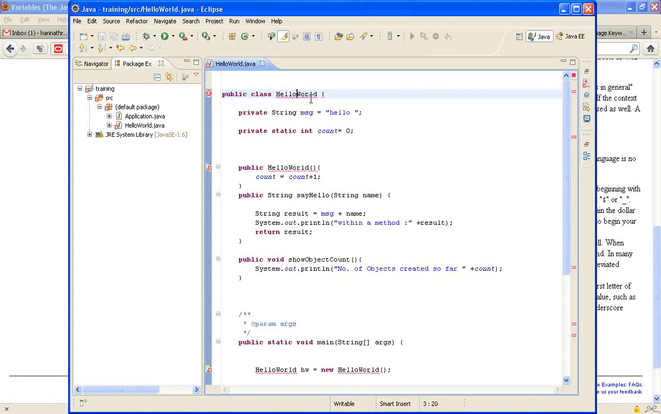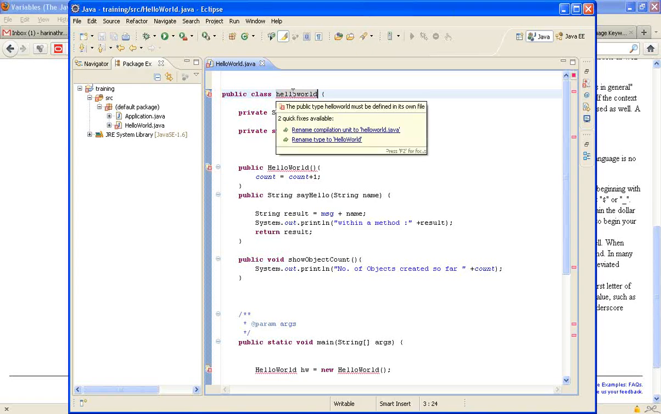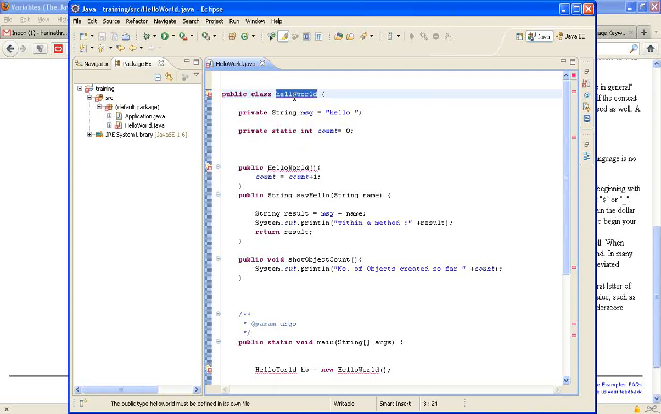It throws an error. You cannot have spaces, only in the quotes. So in the case of class names, always remember this. I can pretty much write any other name, say suppose hello world. I can write this. This is technically correct. There is an error because I am using this variable at the bottom.